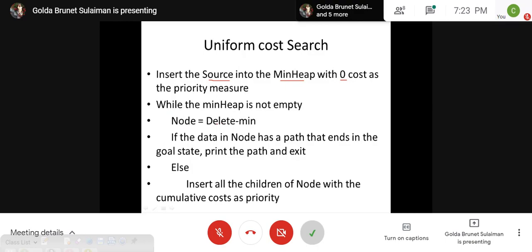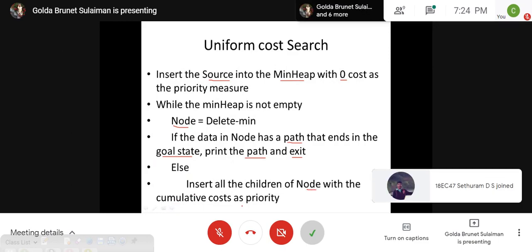we are going to delete the minimum element. If it is the goal that we try to reach, then we can print that path and we simply exit. Otherwise, we are going to insert all the children of the node with the cumulative cost as the priority.